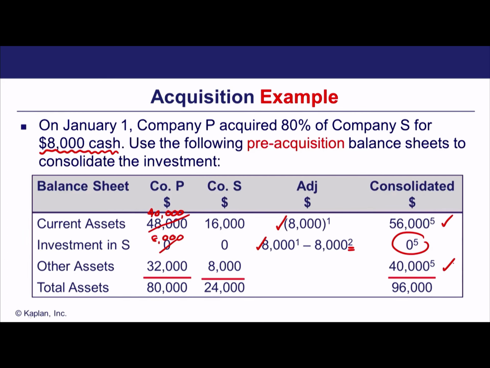Okay, now notice we haven't got a goodwill figure in here. Why haven't we got a goodwill figure? Well, let's have a quick look at partial goodwill, and we'll see this on a slide in just a second. If we look at our purchase price, we spent $8,000.